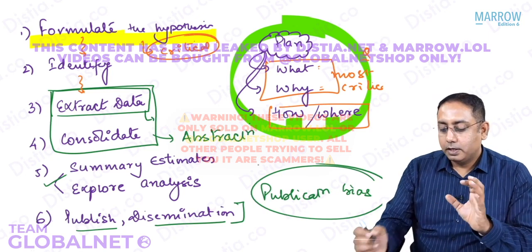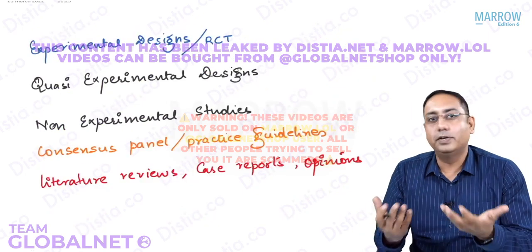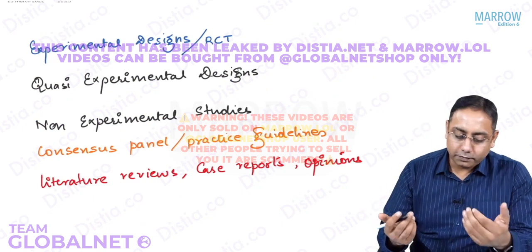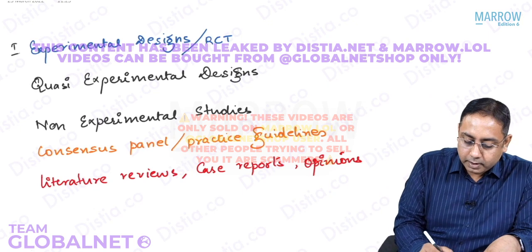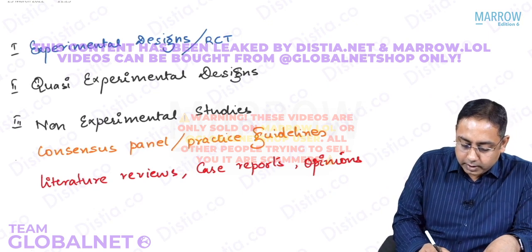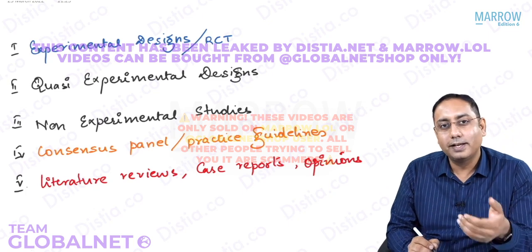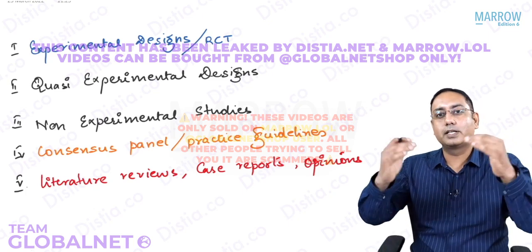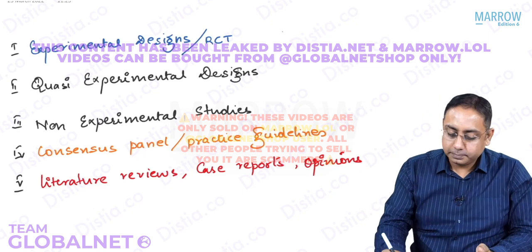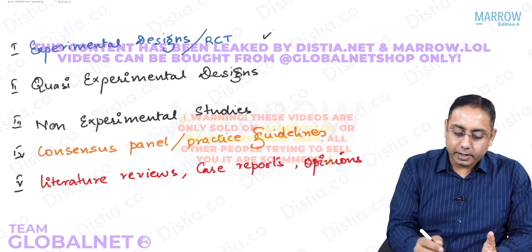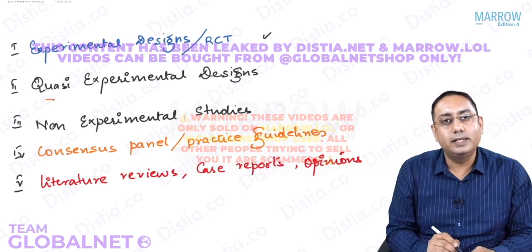Based on these steps, you have different levels of evidence-based medicine. So what are the levels of evidence? The levels of evidence could be level 1, level 2, level 3, level 4, and level 5. So the first level is the highest level, which is given the highest marks: the randomized trials, which are beautifully designed. Then on the second level, you have the quasi designs.